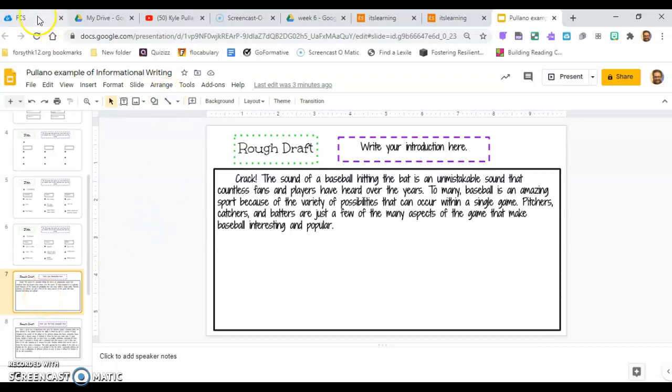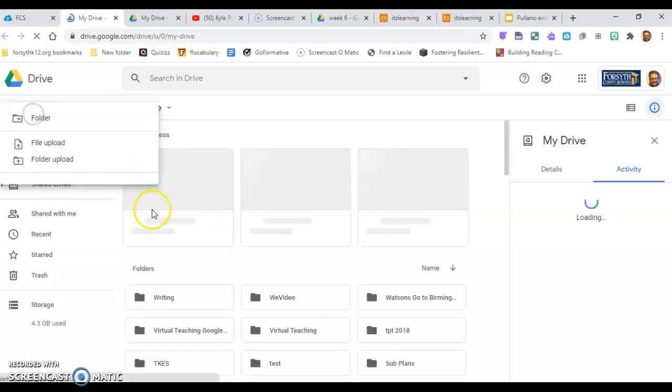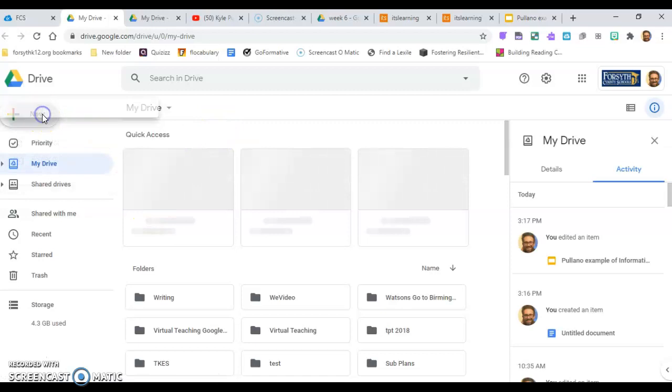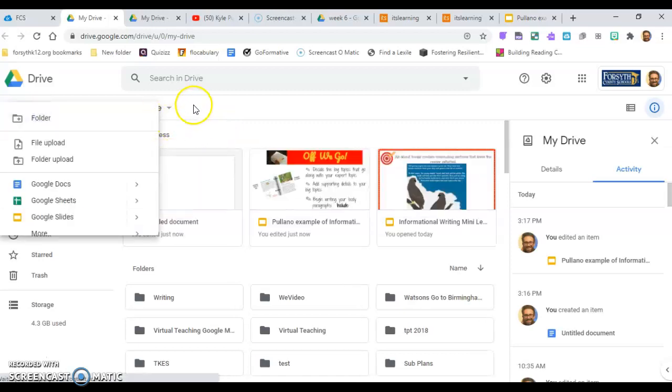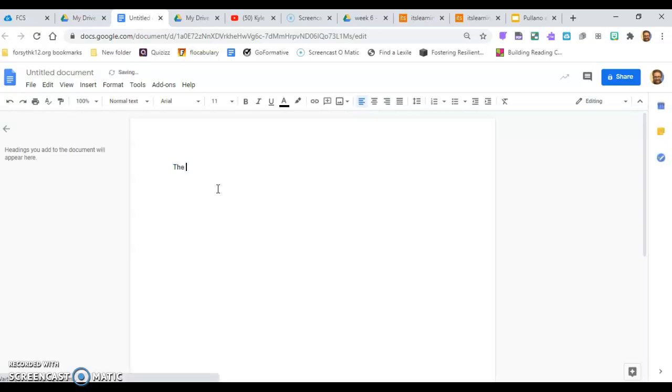And so all you have to do is open up your Google Drive and start a new document. I'll do that over here, and I will choose to make new, my bad, Google Doc. I'm trying to go a little too fast. I'll open a new Google Doc, and if you could type a title here, I'll do the amazing sport of baseball. I'll change the font and size later.